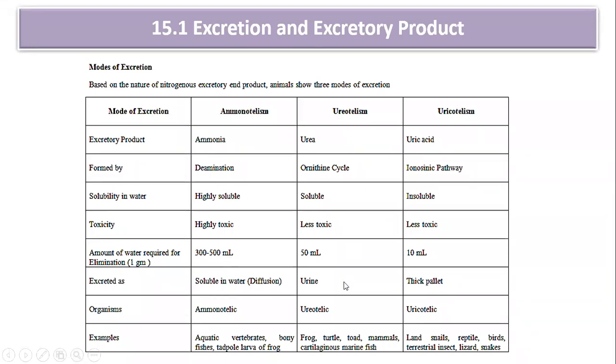Urea is excreted in the form of urine, whereas uric acid is excreted in the form of thick pellet or paste. The organisms are known as ammonotelic, ureotelic, and uricotelic, and these are the examples we have studied. So this is all about the modes of excretion exhibited by different organisms: ammonotelism, ureotelism, and uricotelism.